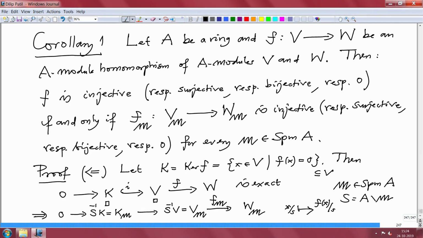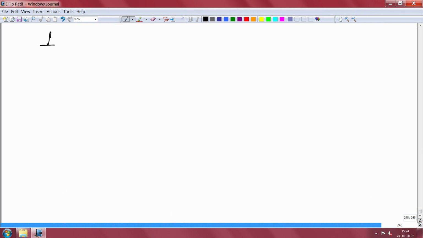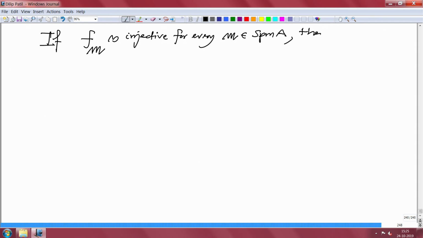So, let me write down that. If F localized at m is injective for every maximal ideal m in A, then k localized at m is 0 for every m in the maximal ideals.